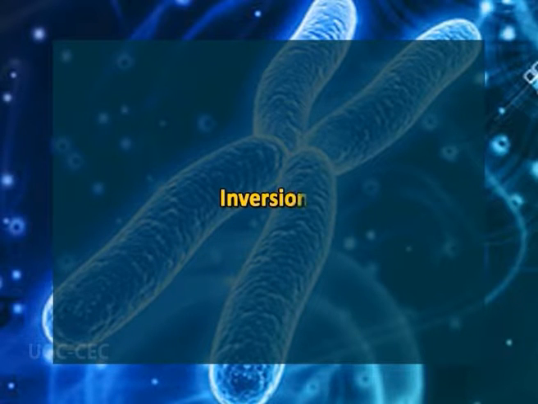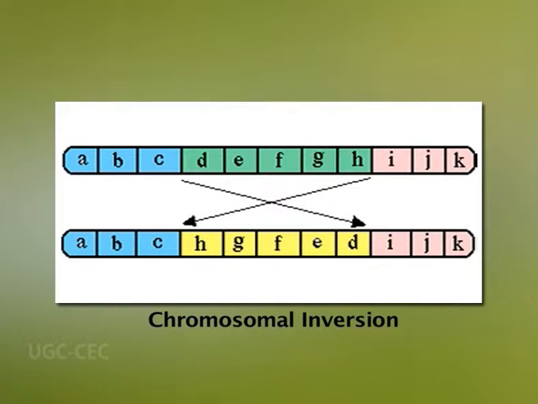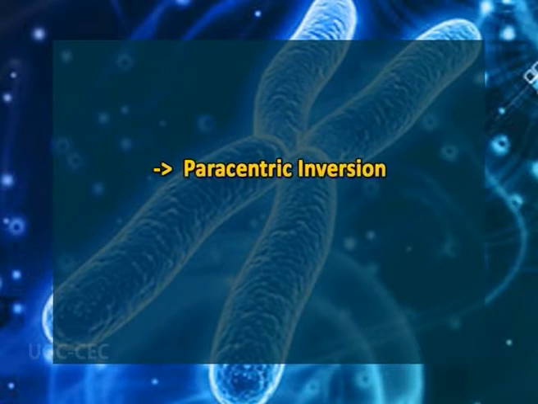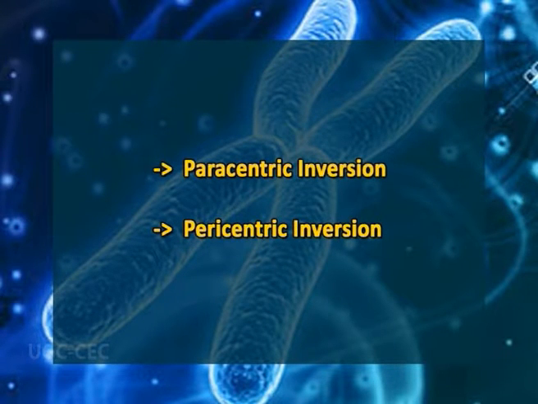And third type of mutation is inversions. Chromosome inversions are actually chromosomal rearrangements in which chromosomes are reversed end to end, and this occurs when a single chromosome breaks and then is itself rearranged. There are two types of inversions depending upon whether the centromere is included in the inverted region or not. First type is paracentric inversion and second type is pericentric inversion.